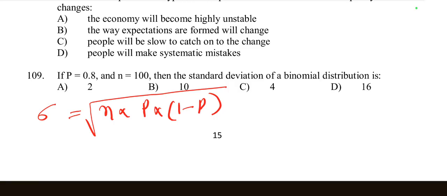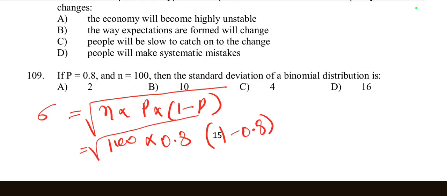Here n is the number of trials, p is the probability of success, and 1 minus p indicates the probability of failure. The data given: n is equal to 100, p is 0.8, and 1 minus 0.8.